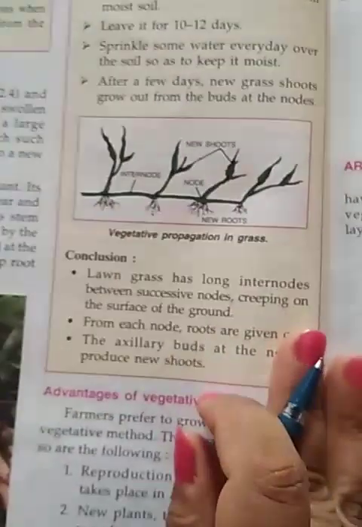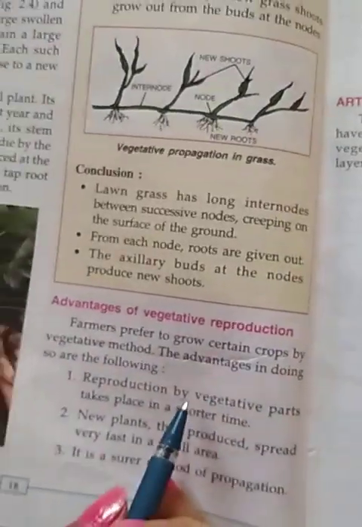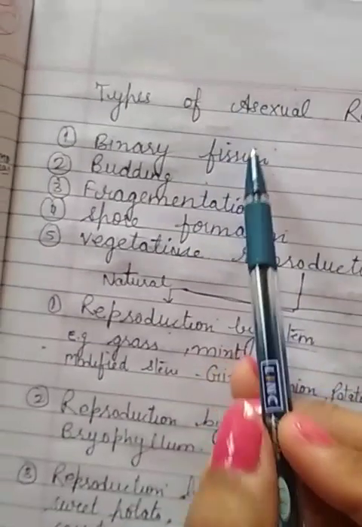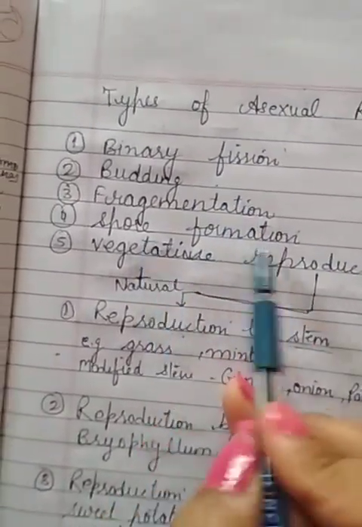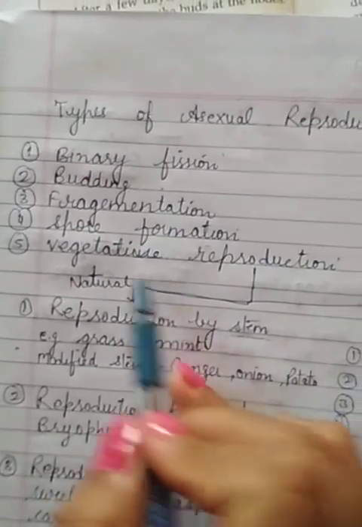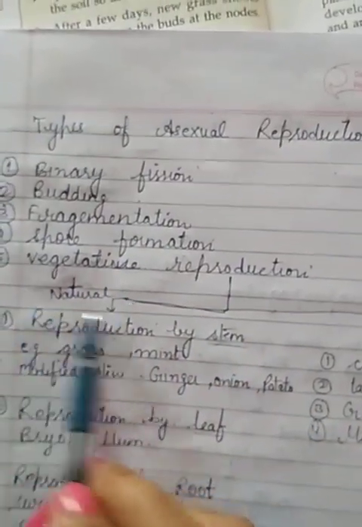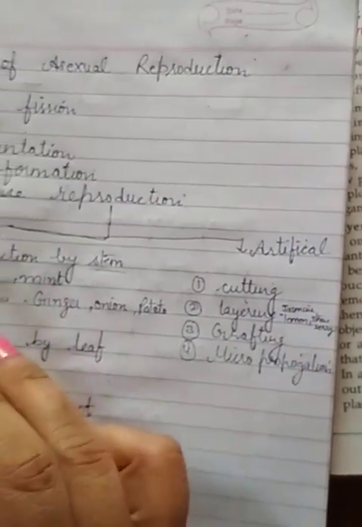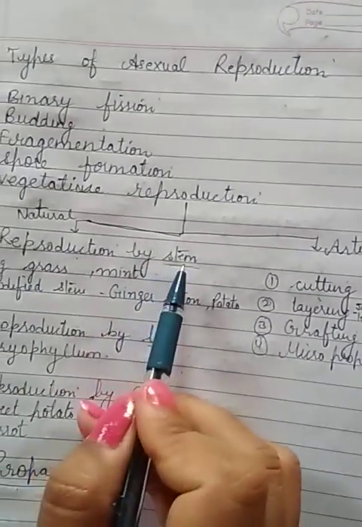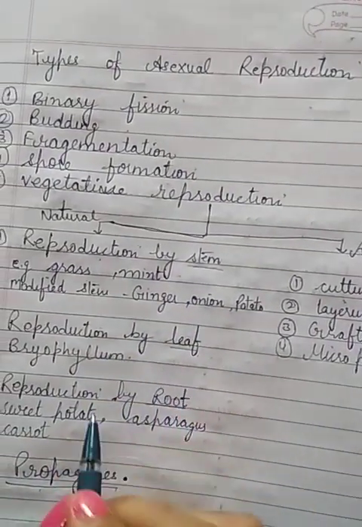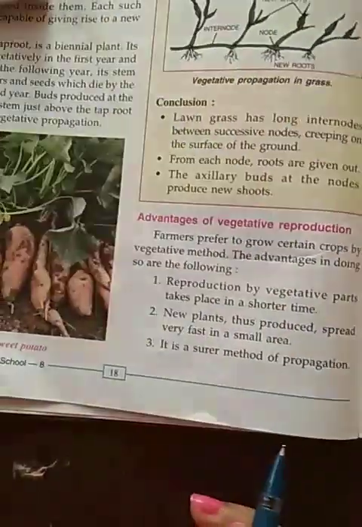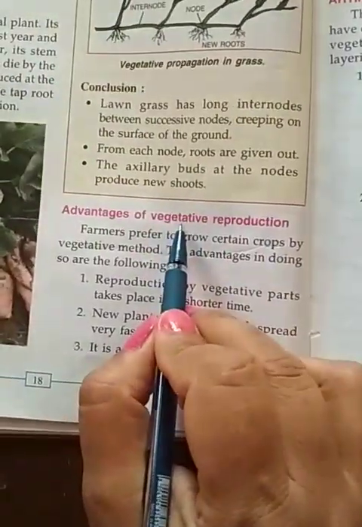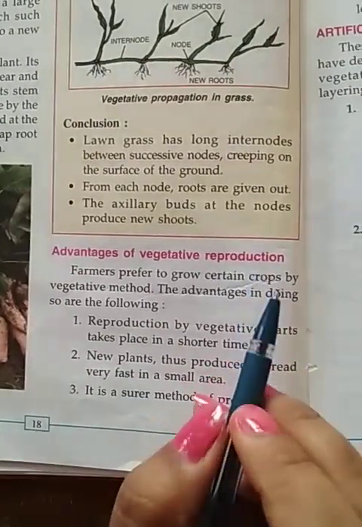Now we have discussed the types of asexual reproduction: binary fission, budding, fragmentation, spore formation, and vegetative reproduction. In vegetative reproduction, we discussed natural reproduction today. Artificial reproduction we are going to take in our next lecture. In natural vegetative reproduction we have discussed reproduction by stem, by leaf, and by roots. So here the question arises: what are the advantages of vegetative reproduction?